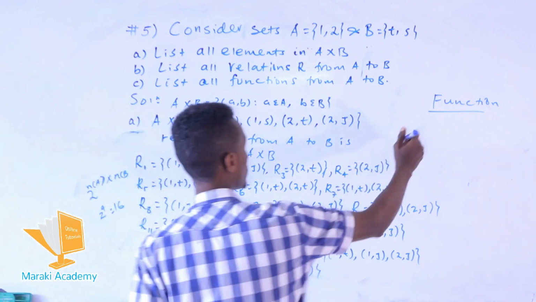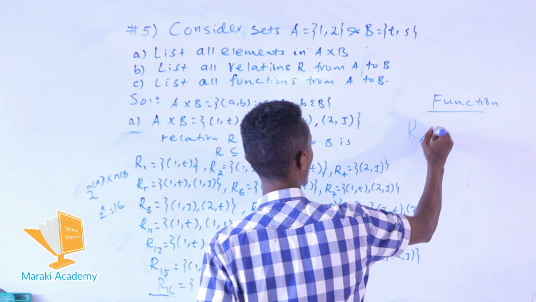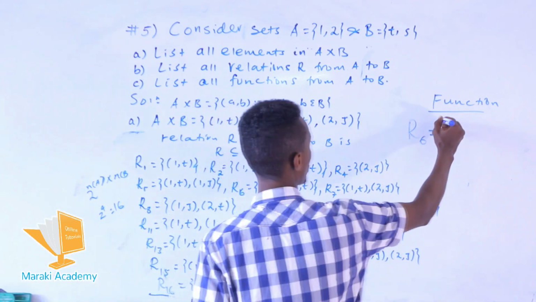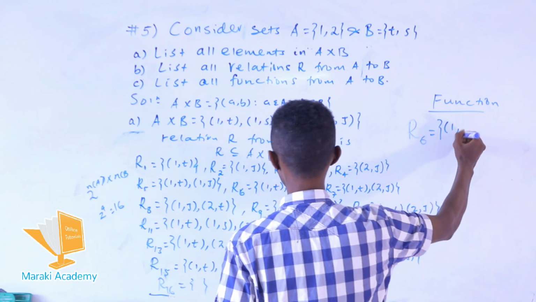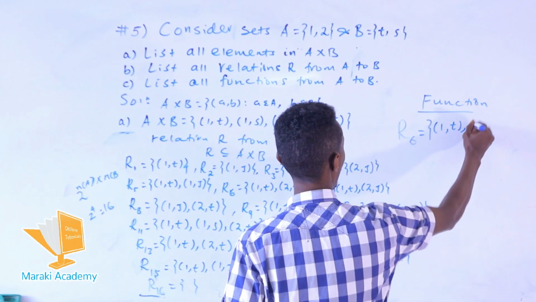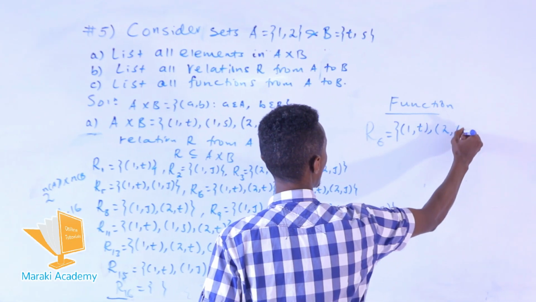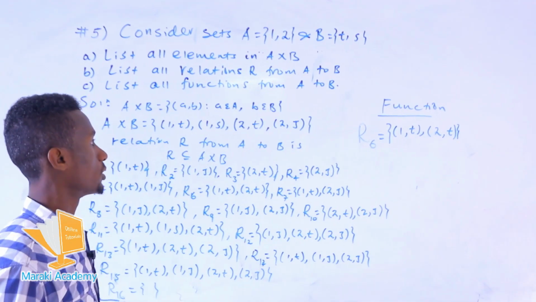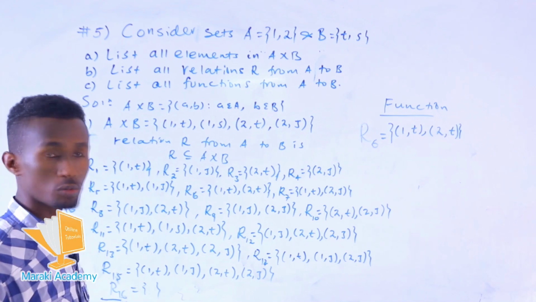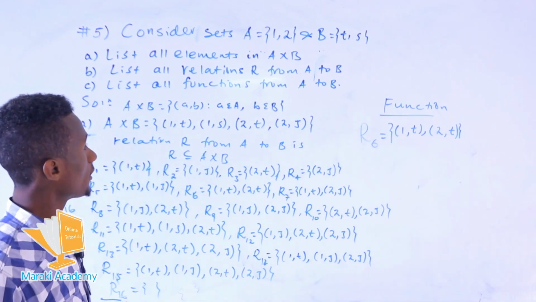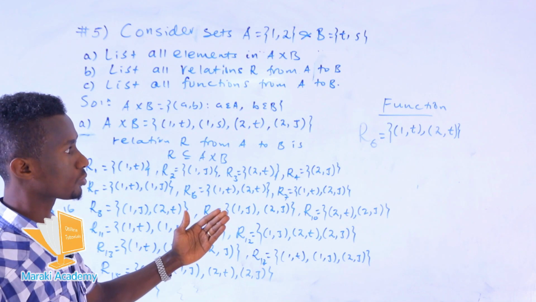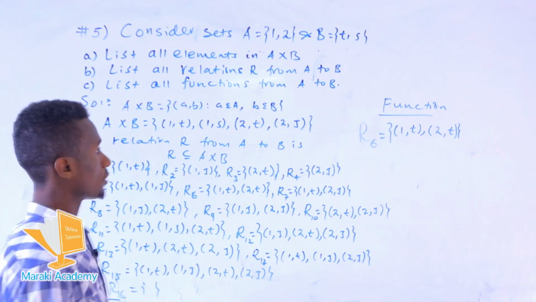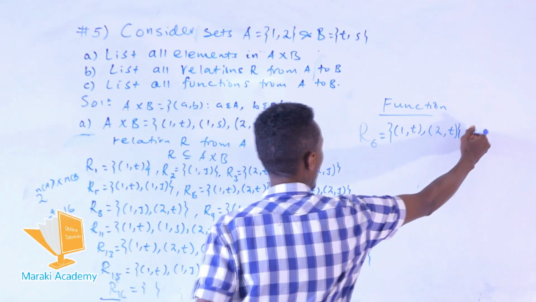So R6, which is containing which elements? 1 with T and 2 with T. Yeah. So here it can be a function. The domain is 1 and 2, the set A. Then 1 is mapping to T, then 2 is also mapping to T. So this is also a function.